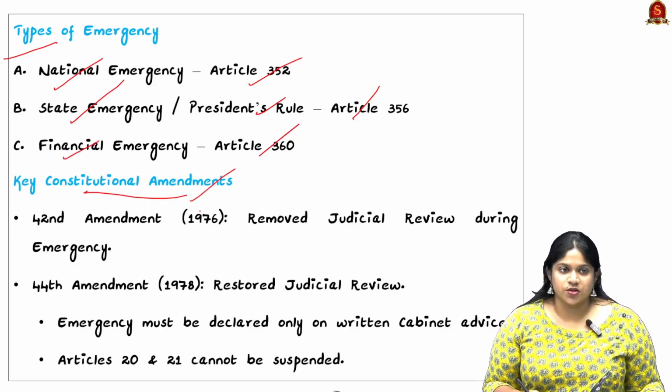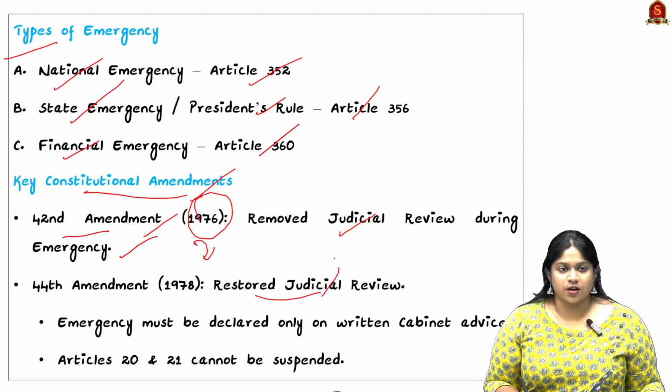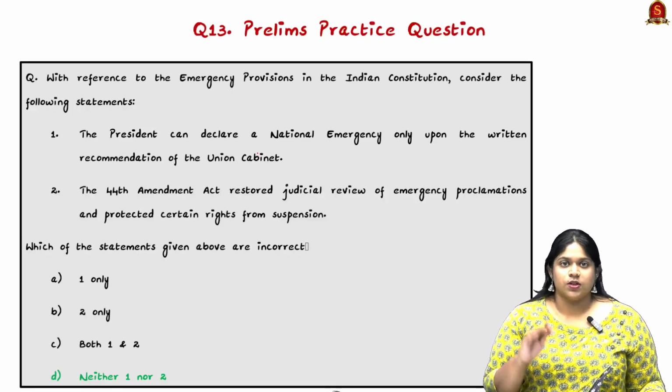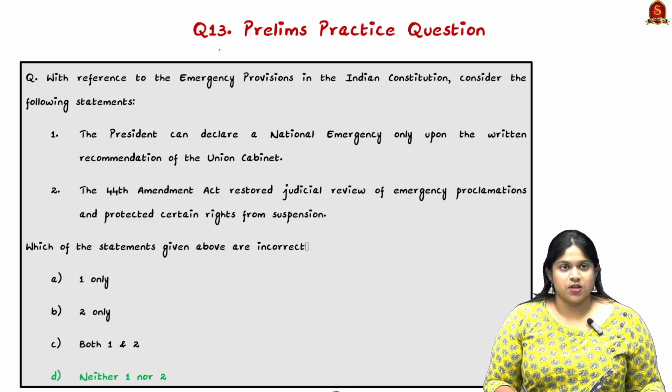Key constitutional amendments: the 42nd Amendment of 1976 removed judicial review during emergency, and the 44th Amendment of 1978 restored it. The emergency must be declared only on written cabinet advice, and Articles 20 and 21 cannot be suspended even during the emergency. These are the basics of the emergency provisions, so revise them.